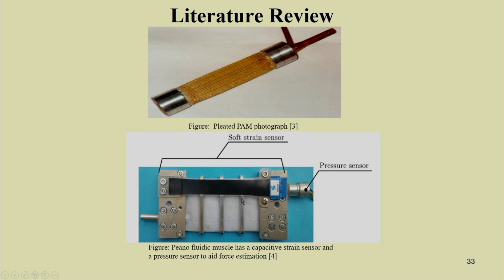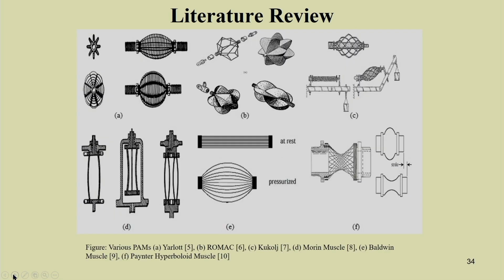This is the Festo muscle. The Festo fluidic muscle has a capacitive strain sensor and a pressure sensor to aid force estimation, so you can put a pressure sensor and also a force sensor. There are several other muscles available, and some of them have been listed here. For example, Ehrlet muscle, Romac muscle, Kukoc muscle, Morin muscle, Baldwin muscle, and Paynter hyperbolic muscle.